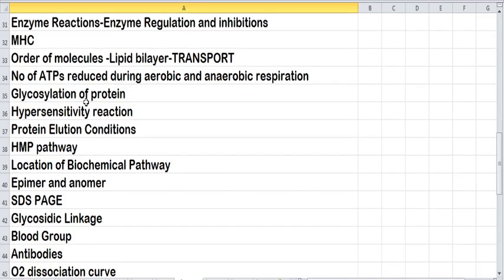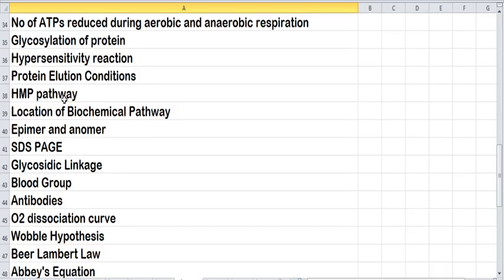Next, you should know about the transport of molecules, the order of molecules that are crossing the phospholipid bilayer. Next, you should know how many ATPs are produced during aerobic respiration and anaerobic respiration. So see the difference between aerobic and anaerobic respiration. Next, you should know about glycosylation of protein.